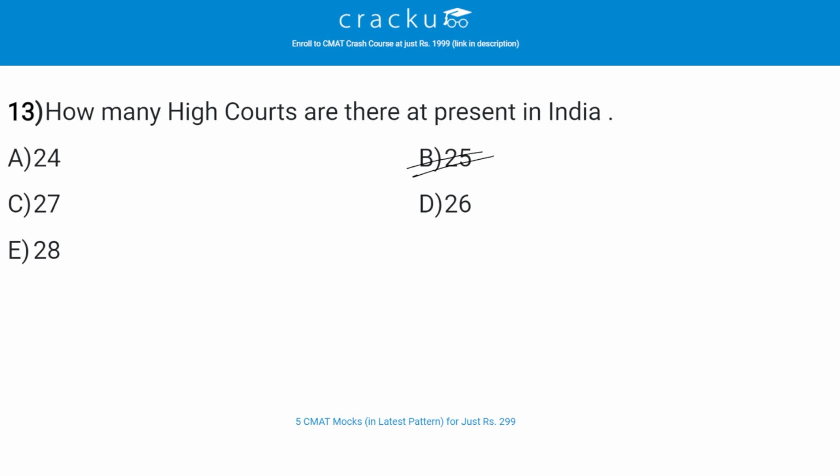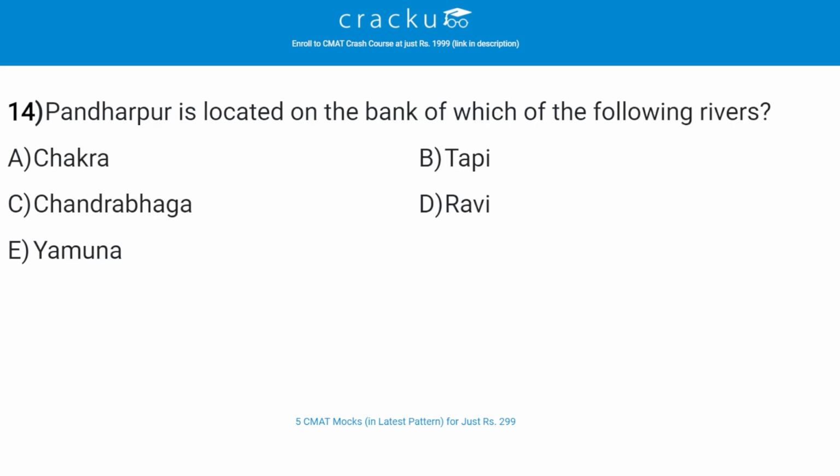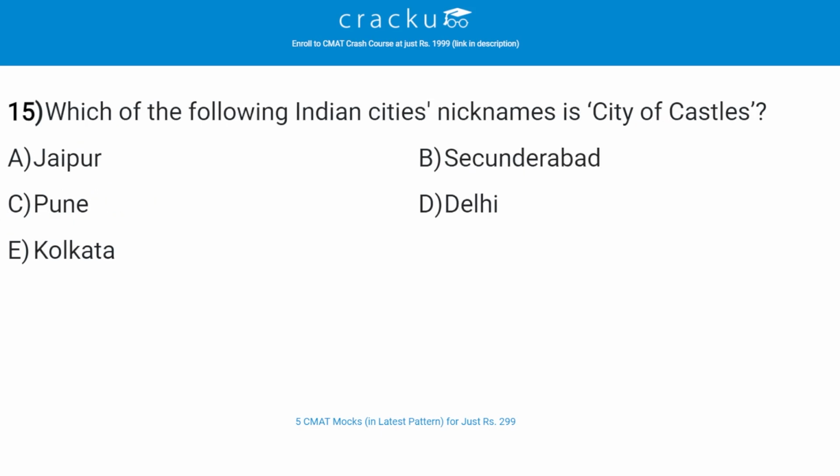Let's check the next question. Pandharpur is located on the bank of which of the following rivers? The correct answer is C, Chandrabhaga. Let's check the next question. Which of the following Indian cities has the nickname City of Castles? The correct answer is E, Kolkata.